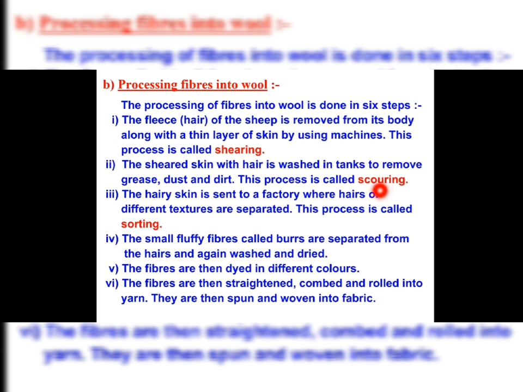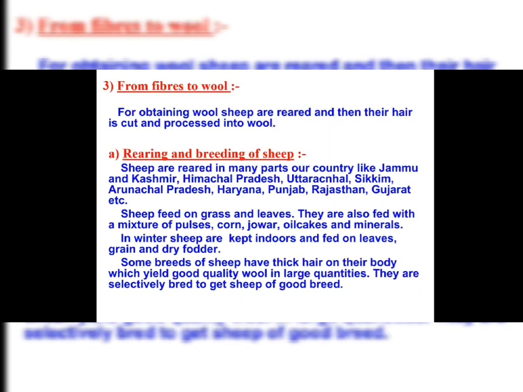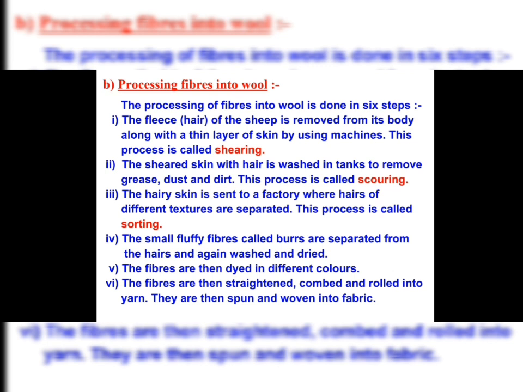Now the first process is shearing, where the hair or fleece is removed along with the dead thin layer of skin, and the second is scouring, meaning the sheared skin with hair is washed in tanks to remove the dust and dirt. Now the hairy skin is sent into a factory where the hairs of different textures are separated, and this process is called sorting.